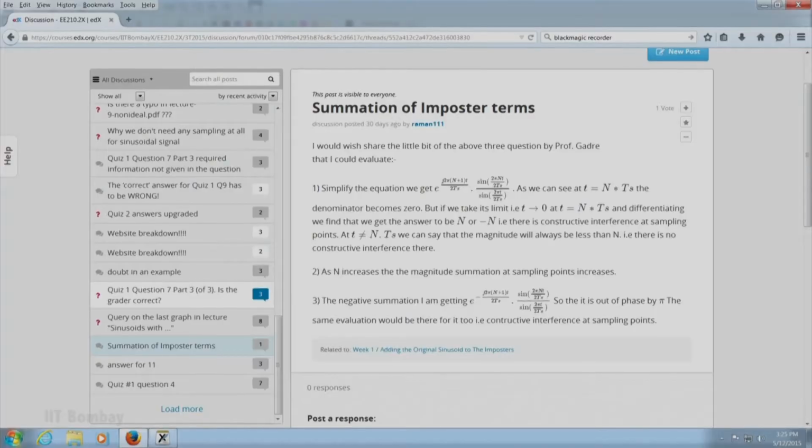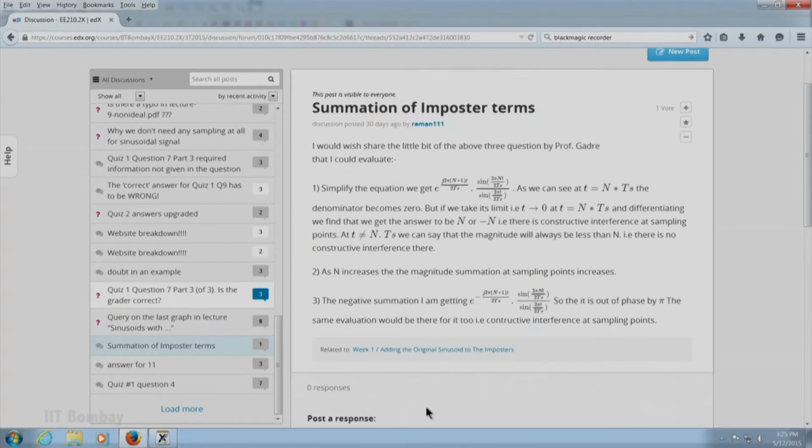So, there has been some very good technical interaction, and I wish to point out a few good questions and technical interaction that has taken place, and also respond in some detail to some of the questions. So, let me now switch straight away to the interface where I am looking at some of the questions.